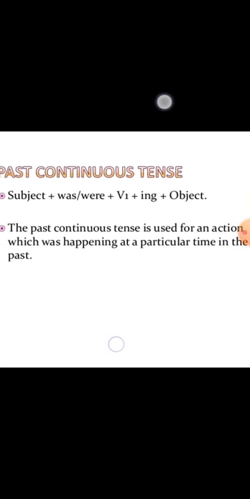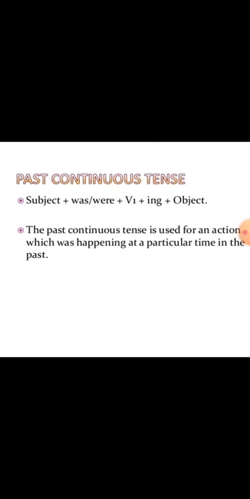And the sentence structure for this tense is subject plus helping verb plus first form of the verb, as the tense is continuous, we will add ing, plus object. Helping verbs we are going to use here are was and were. Was is used for the singular subject and were is used for the plural subject. So past continuous tense is used for an action which was happening at a particular time in the past.